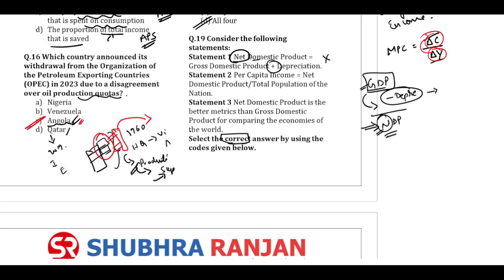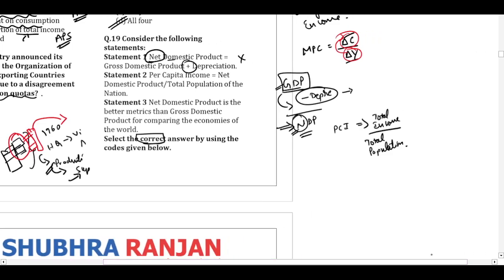Generally when we say per capita income, we consider the total income divided by the total population. And generally when we consider total income, it will be GDP. But if you want to go for a more specific one, it will be NDP. But most of the formulas use GDP. But the per capita income, remember, can be calculated using GDP. Then we'll say per capita income as per GDP. When we calculate as per NDP, we'll say per capita income as per NDP.